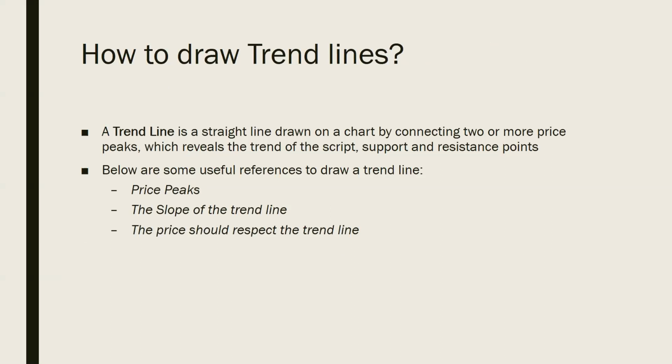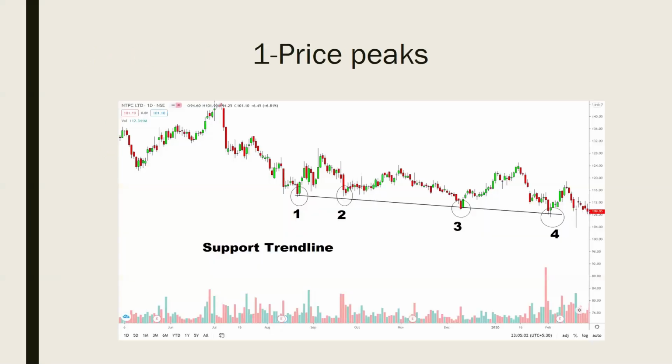Then how to draw a trend line? A trend line is a straight line drawn on a chart which connects two or three peaks, which reveals the trend of the script. It also reveals support and resistance points. What are the three useful references to draw a trend line? These three reference points are very important to draw a trend line: price peaks, the slope of the trend line, and the price should respect the trend line. I'll explain one by one.